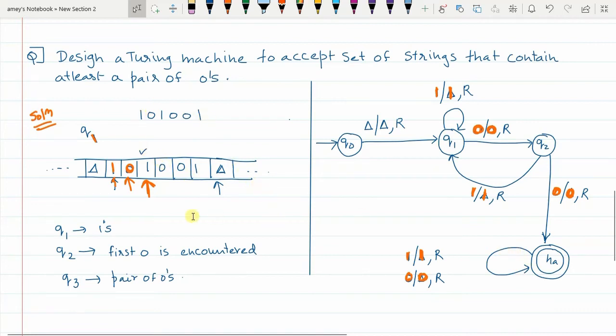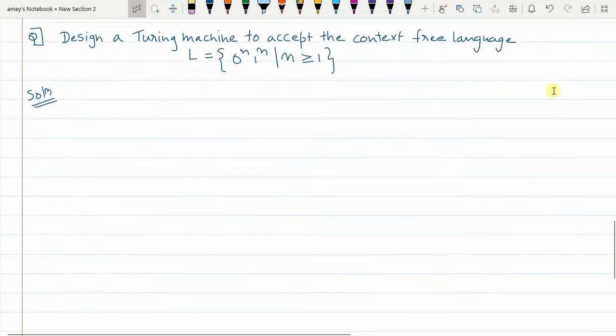At the same time, on the tape, the original string that was there will still be present on the tape. Now you can opt for any of these methods, according to your convenience and according to the problem.